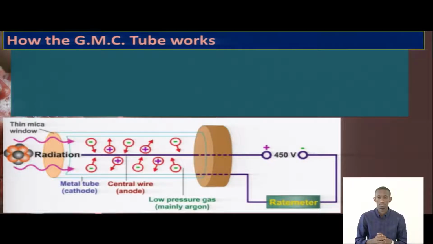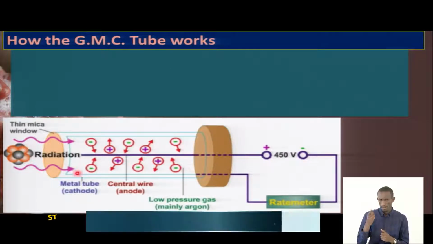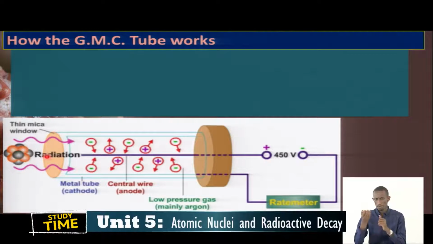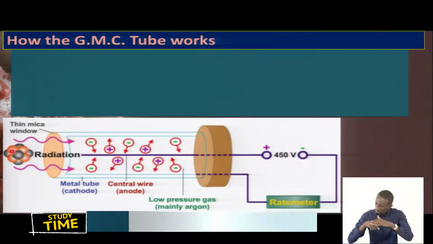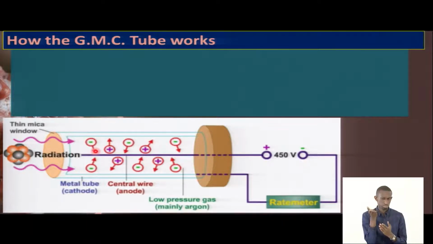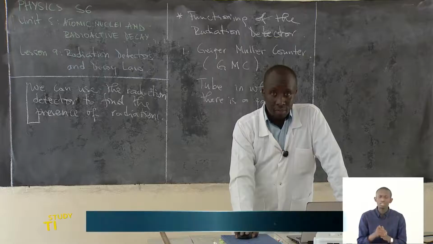The diagram shows how the radiation will enter through this thin window. When it enters, it is going to ionize the gas that is inside there. I hope you are following. They are going to do what?